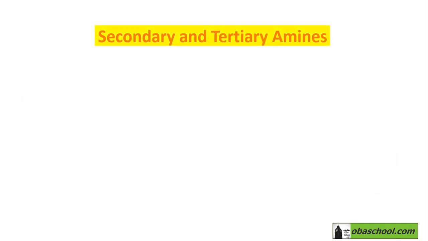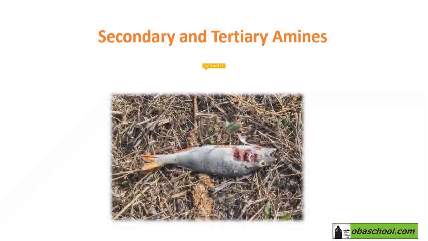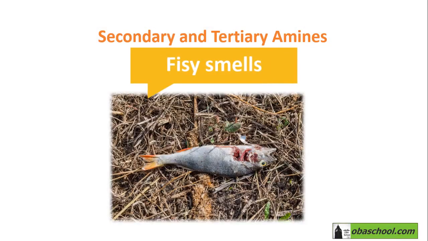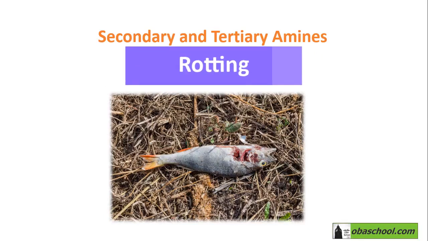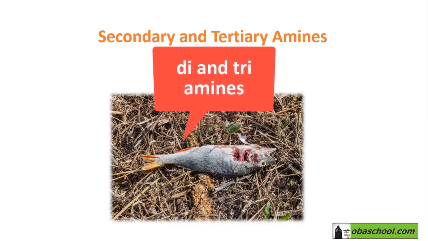Secondary and tertiary amines have something special about them. They have fishy smells. The smell of rotting fish, like the one you see in the picture, is because of di and triamines, which are produced when proteins inside the fish, like this one, decompose.